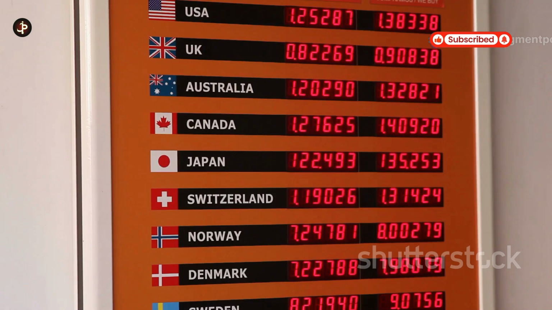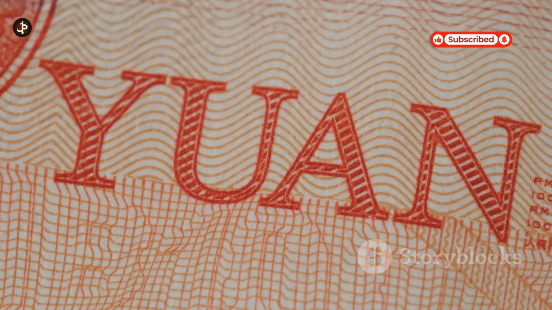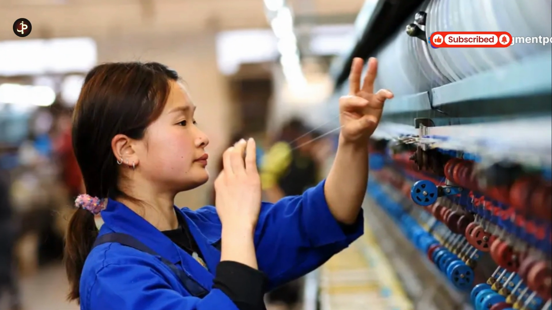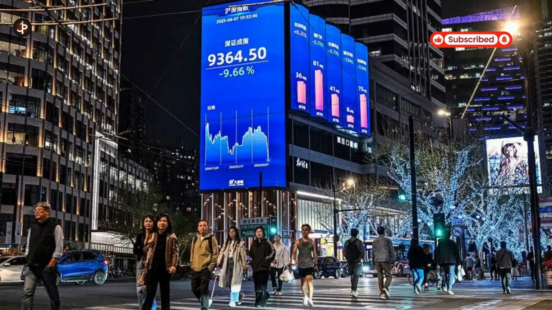The situation is further complicated by China's currency manipulation. China has allowed its currency, the yuan, to weaken against the US dollar. This makes Chinese exports even cheaper for American buyers. This move effectively offsets the impact of some American tariffs.